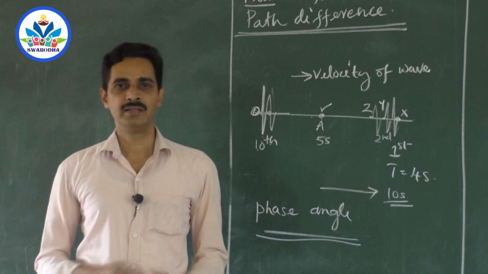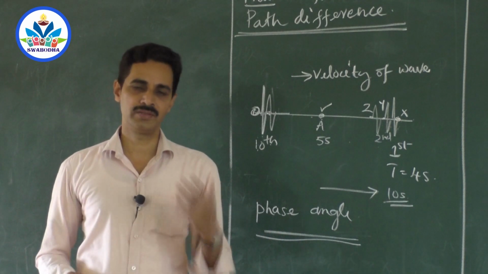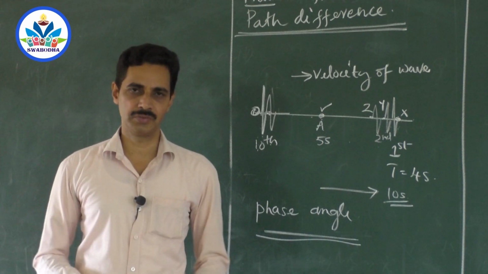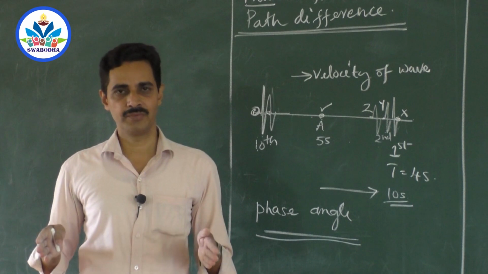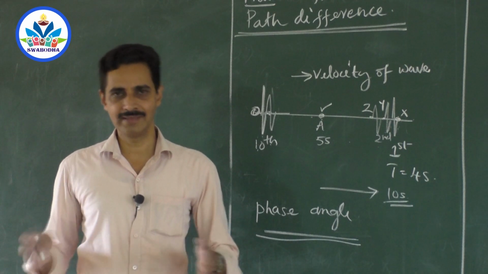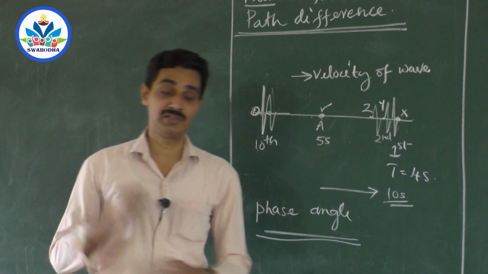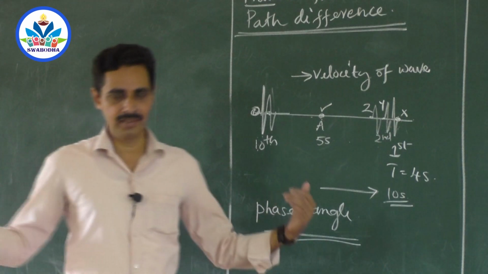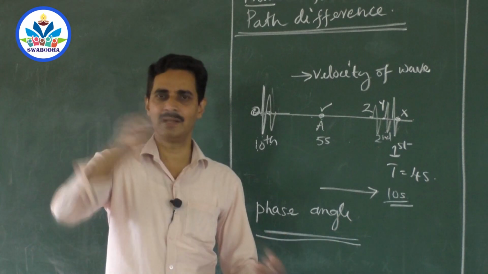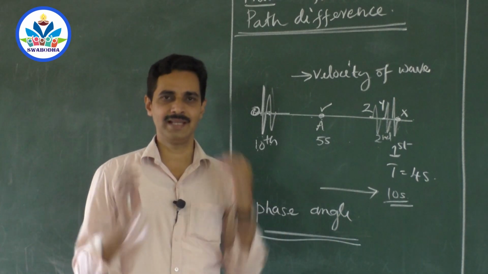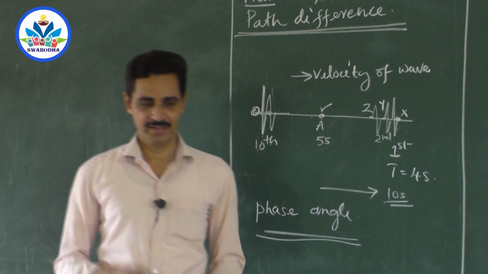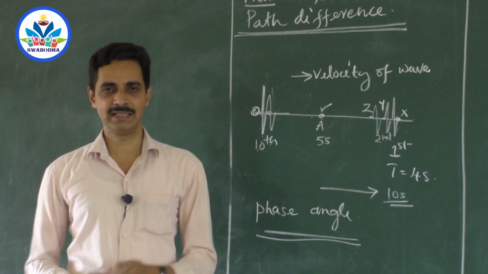Suppose you say, sir, I am 23 years old. What is your phase? You are in the phase of education. Sir, I am 22 years old. Then you are in the phase of job and family. Like this. Now, how to convert it into angle? Very simple. Divide the whole 360-degree angle into four parts. This is just an example to understand. Don't write it in the examination. Divide the whole 360 degrees into four parts.